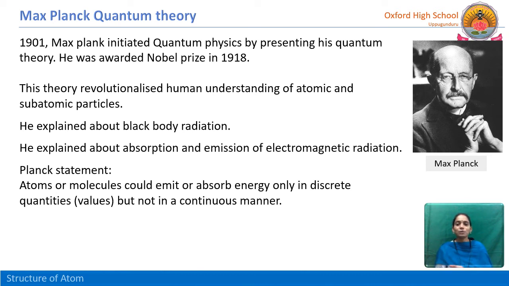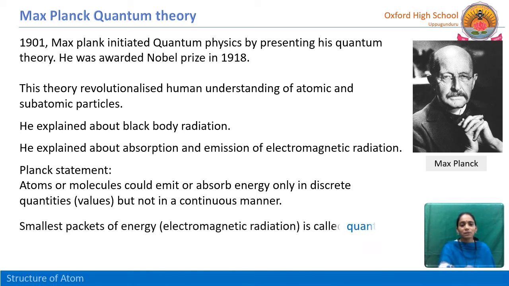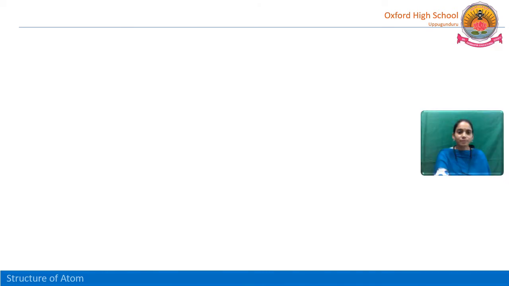It should not absorb or emit energy continuously. It emits or absorbs only for a certain amount. It is important, remember that. These small packets of energy are called quanta.